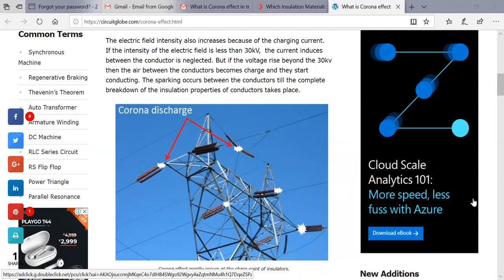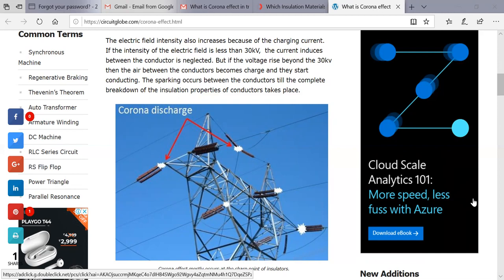But when the voltage rises above 30 kV, the air between the conductors will charge and start conducting, and due to that sparking will occur between the conductors until the complete breakdown of the insulation properties takes place.